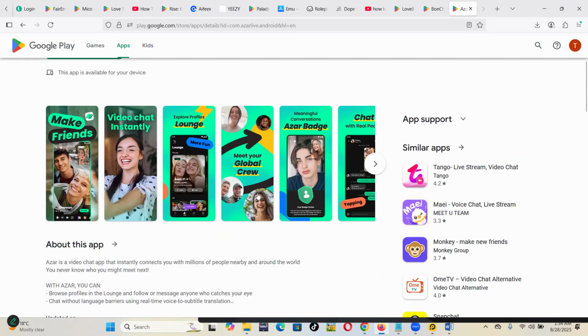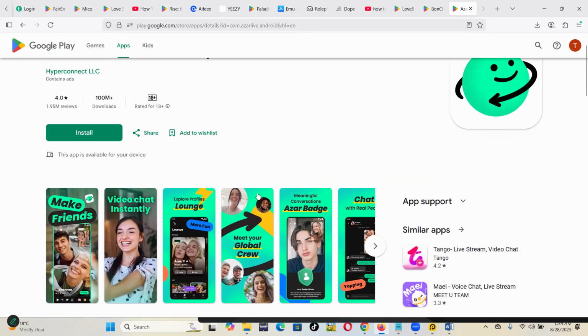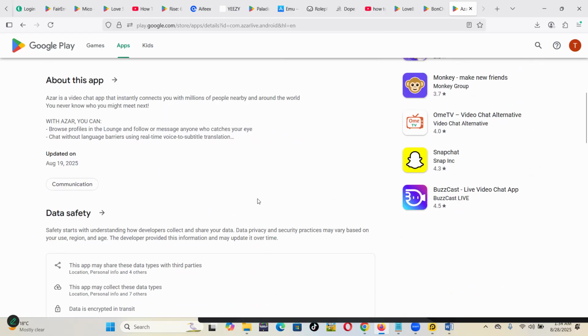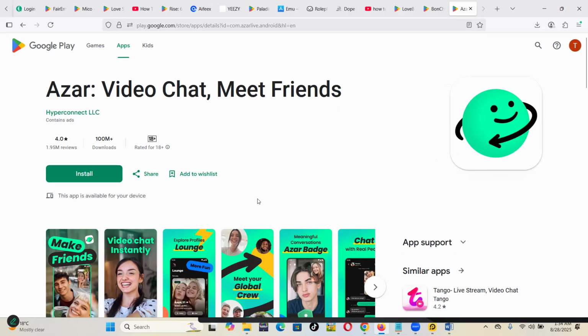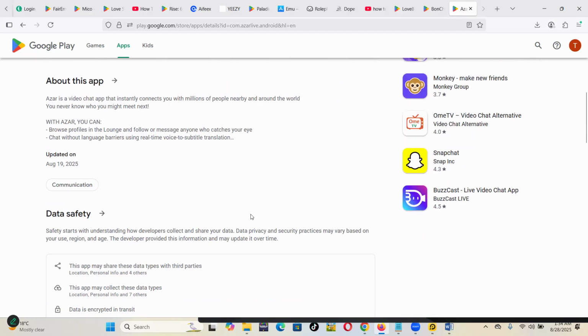When those free credits are done, I think they give you maybe 5 or 10, I don't think they exceed 10. After that, you'll be connected to randomly different people. Some of these may be the same. They may be men or women. They just combine them randomly. So make sure you use your free version.